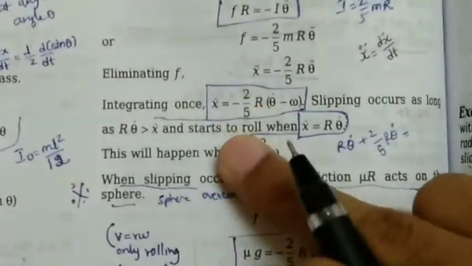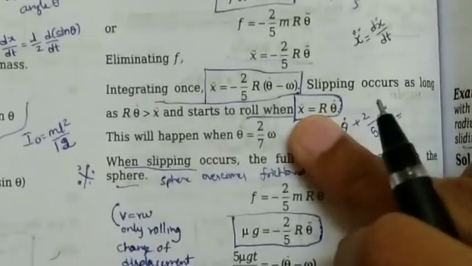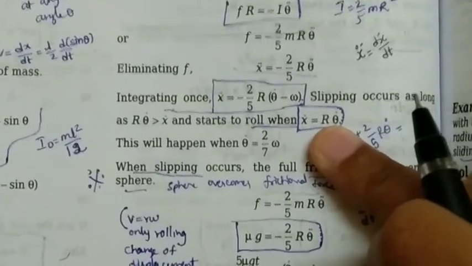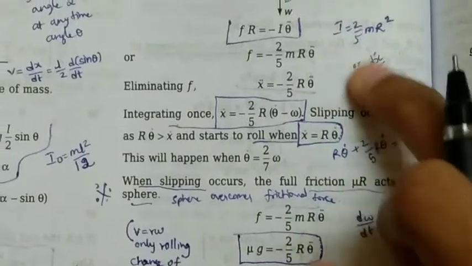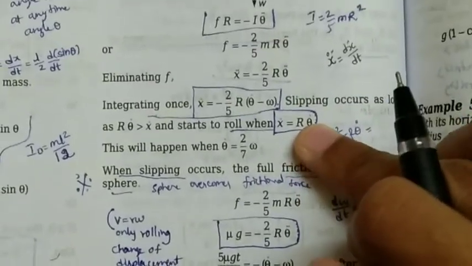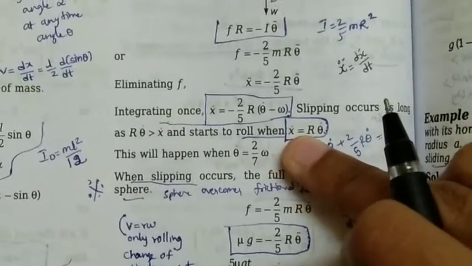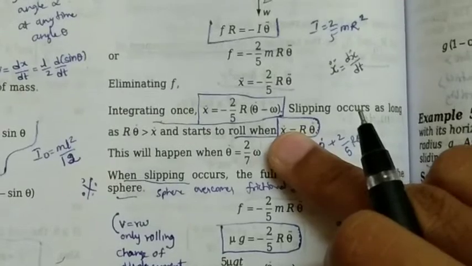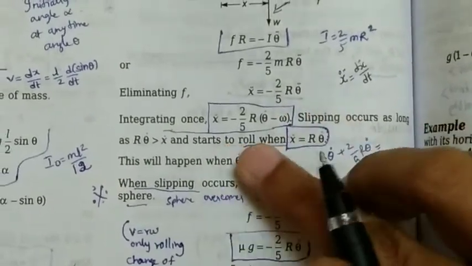Hence it is given that it starts to roll when x dot is equal to r theta dot. x dot is nothing but the translational velocity, equal to r omega, the velocity coming because of the rolling motion of the sphere. V is equal to r omega, r theta dot, where theta dot is the angular velocity. So when r times the angular velocity equals the translational velocity, only then you have pure rolling.